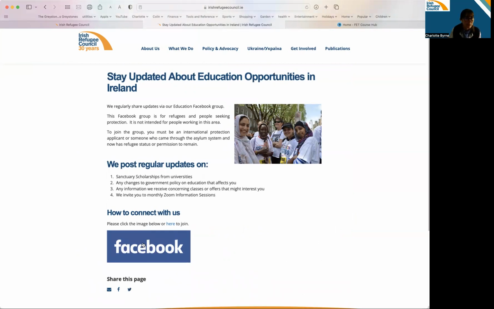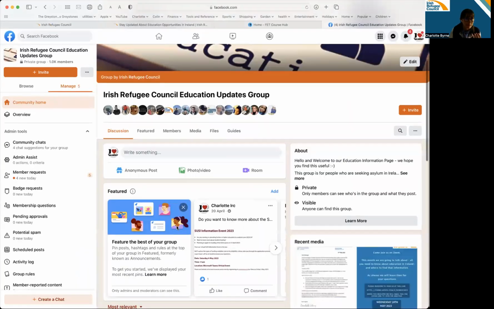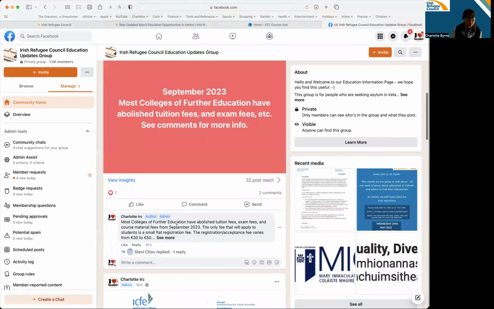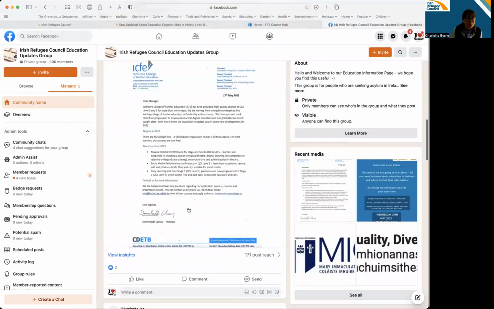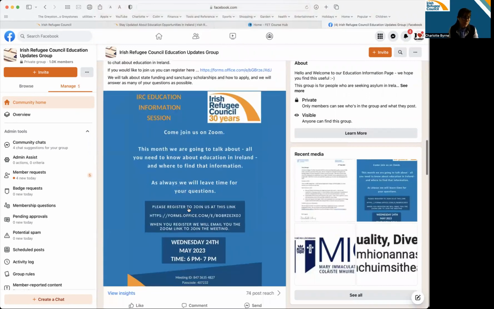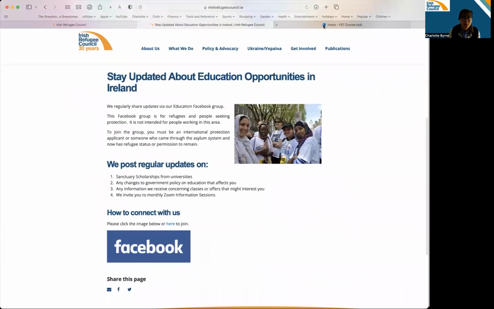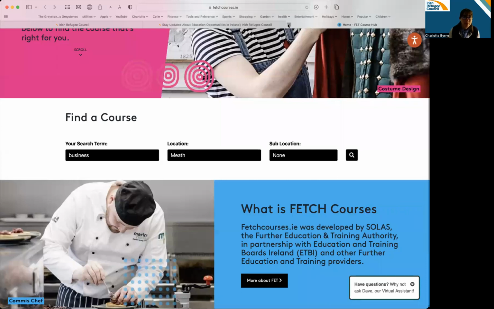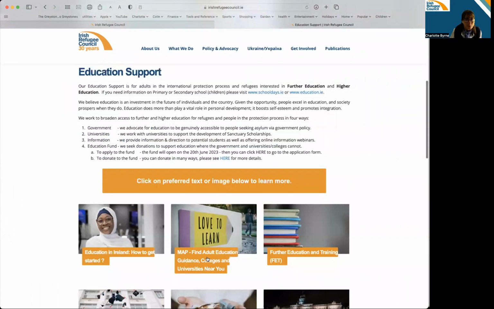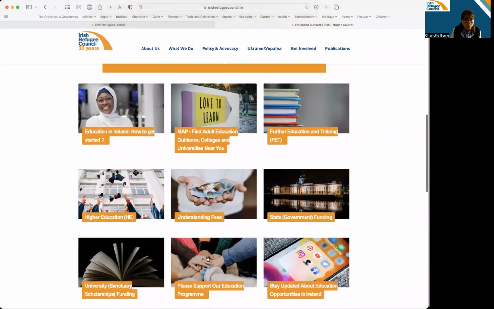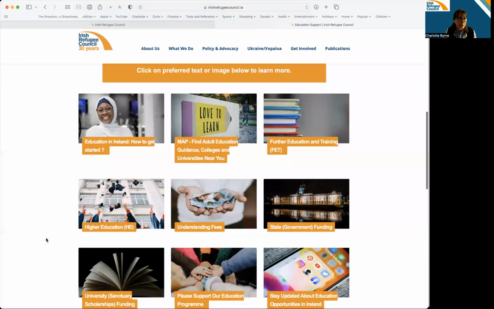It will ask you a couple of questions, and then we can let you in. So it looks like this. So for example, yesterday we posted about further education colleges. We also advertised the fact that we're having this meeting here tonight. That sort of thing is all there. Okay, so let me go back. So they are really the first 8 of those pages are the ones that are most relevant to you.